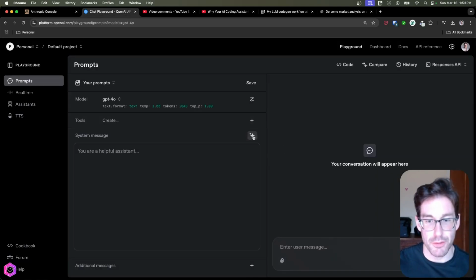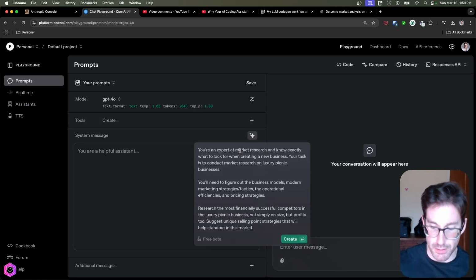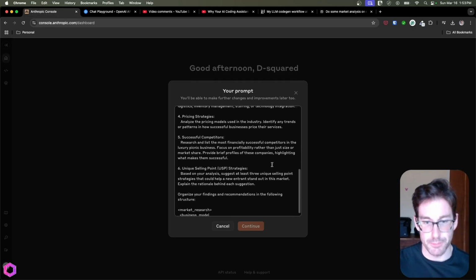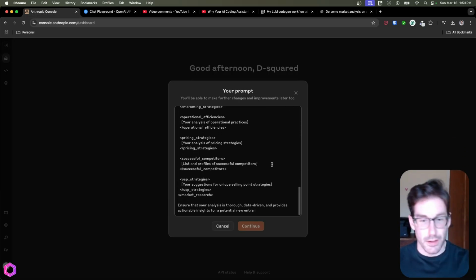I'm going to do the same thing for Playground for OpenAI. This is a prompt generator from OpenAI. They're going to do the same thing. They're going to kind of make this a lot bigger, similar to here. So you can see this is a lot longer prompt.